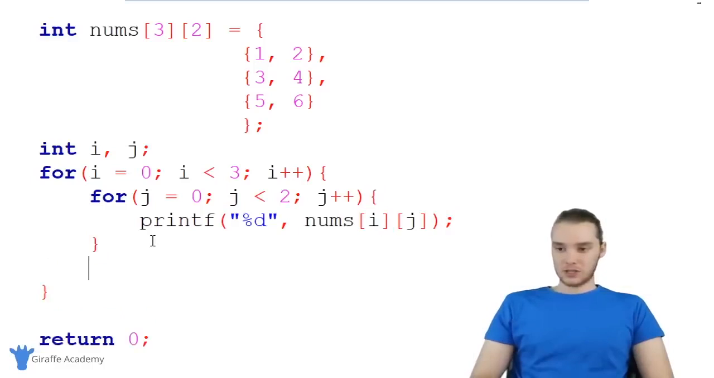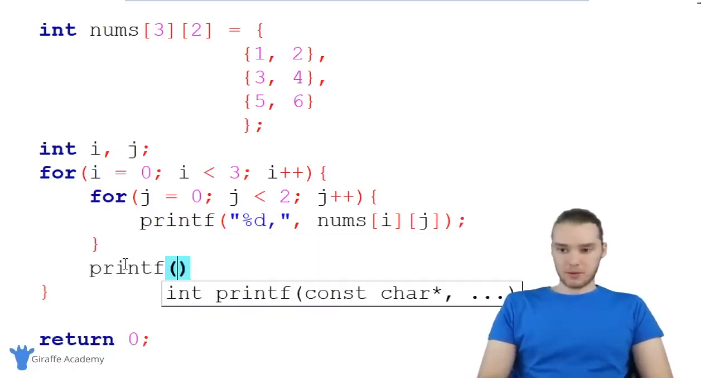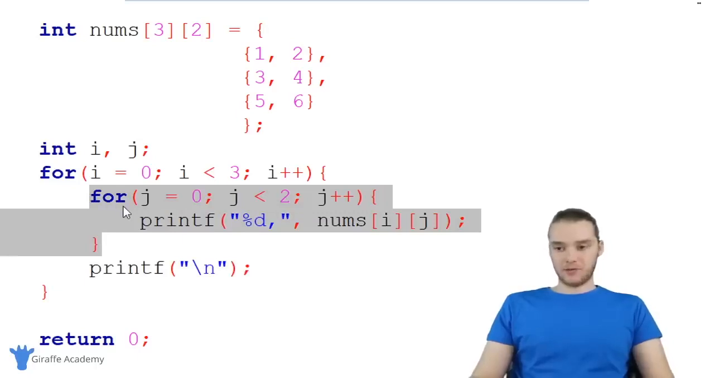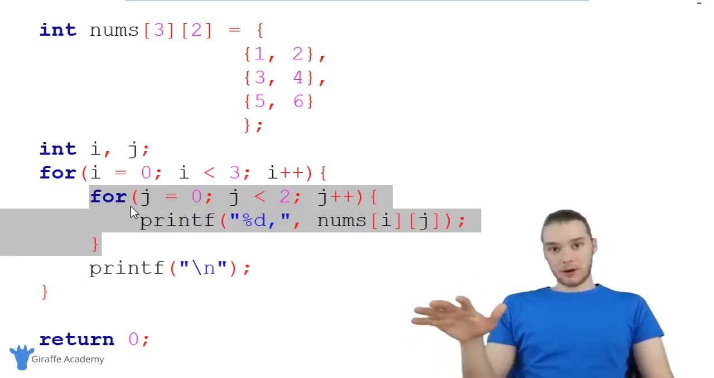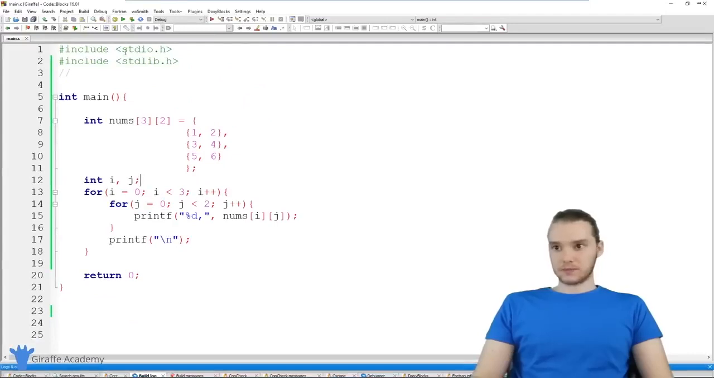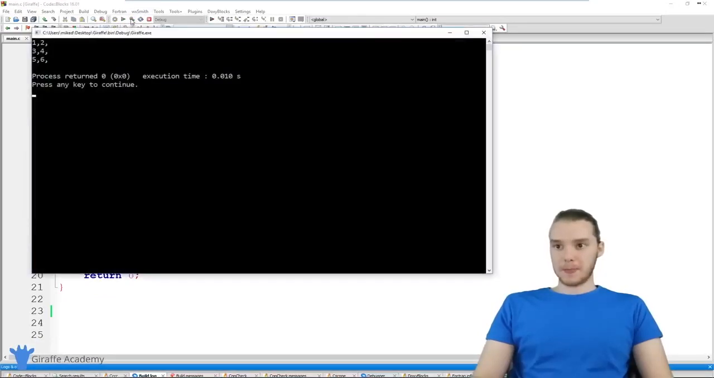And now just so this is formatted a little bit better, why don't we put a comma right there. And then I'm also going to put another printf over here. That's just going to print out a new line. And you'll notice that this printf is outside of this inner for loop. So I'm going to run this program. We're going to see what it does. You guys will see exactly what's happening, and then I'll walk you through a little bit more what is going on. So let's run this program.